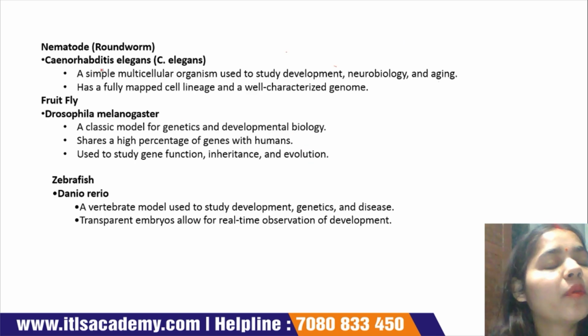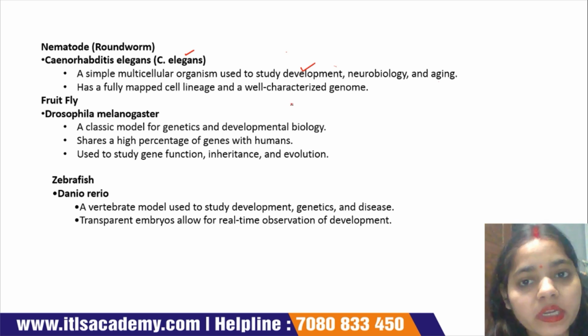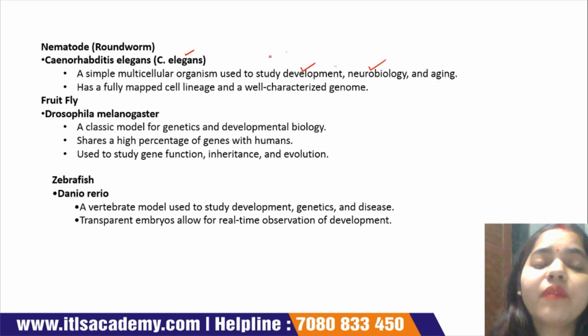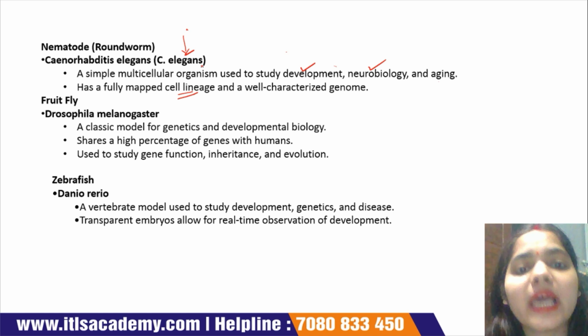Okay, next model organism is C. elegans, and this C. elegans is a multicellular organism. It is used to understand the development of cells or development of organisms, neurobiological processes, and aging. With the help of C. elegans, we also study the cell lineage, and we use C. elegans to see the features of the cell and its well-characterized genome.